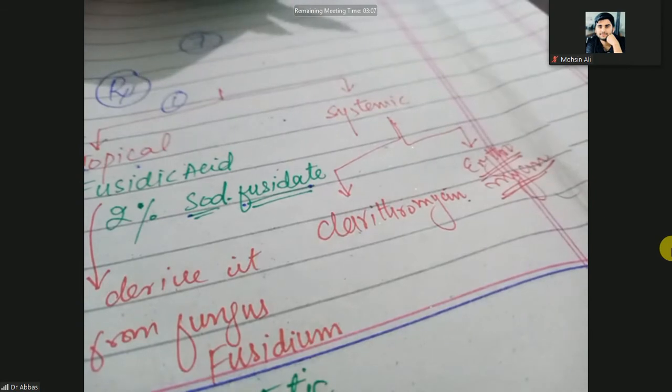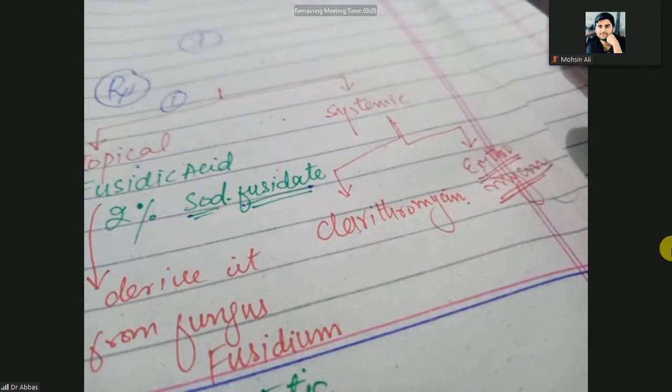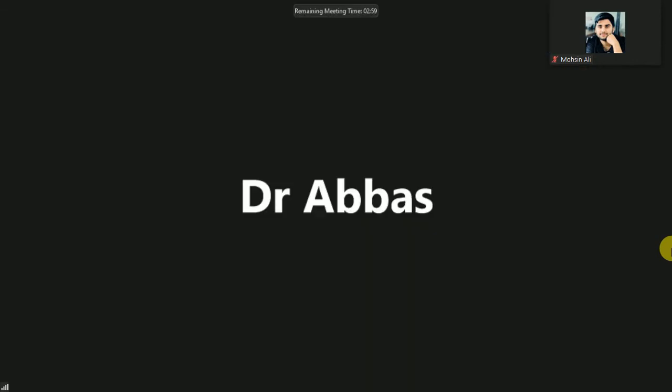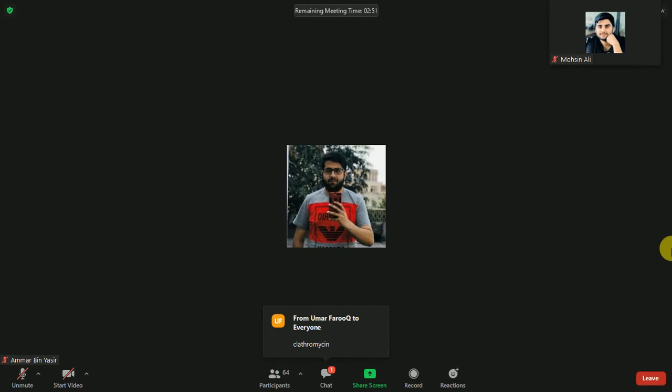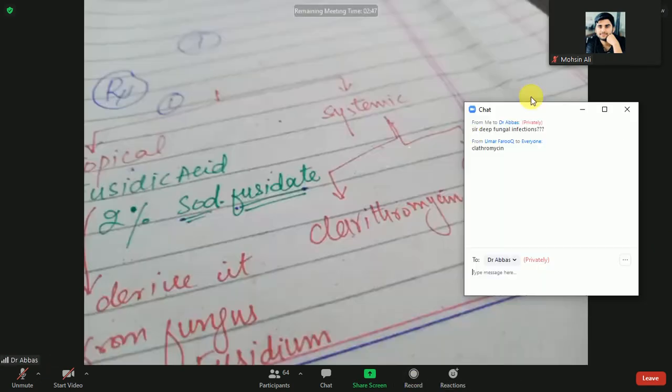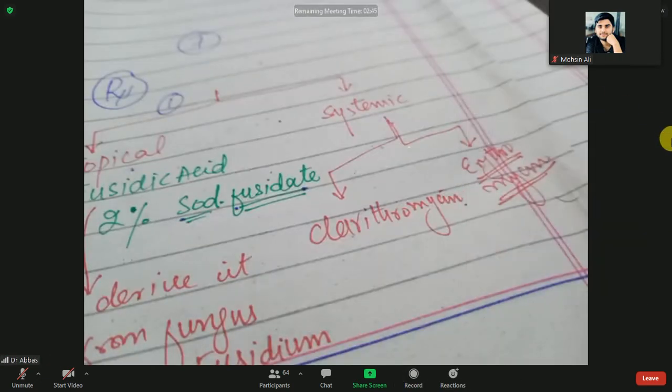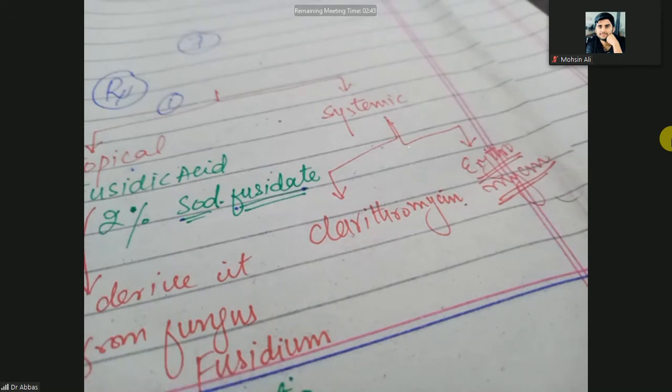Which has more efficacy? Clarithromycin or erythromycin? You have studied pharmacology. So which one is more potent? Definitely clarithromycin. So erythromycin was the basic nucleus, clarithromycin came later, and nowadays we are using azithromycin.